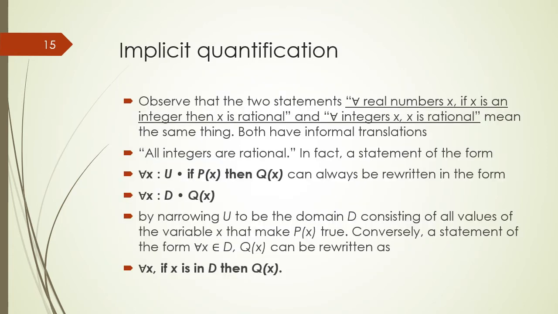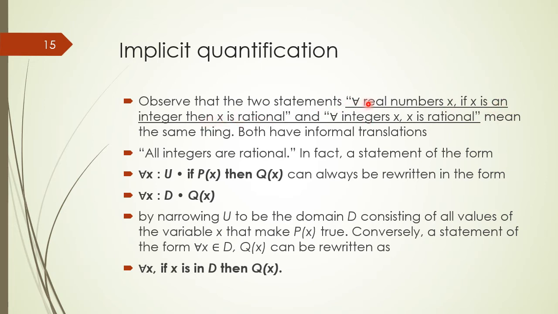Students, now we are going to represent the universal quantified statement with a constraint as an implicit quantification. To do that, observe the two statements. The first statement is: for all real numbers x, if x is an integer, then x is a rational.